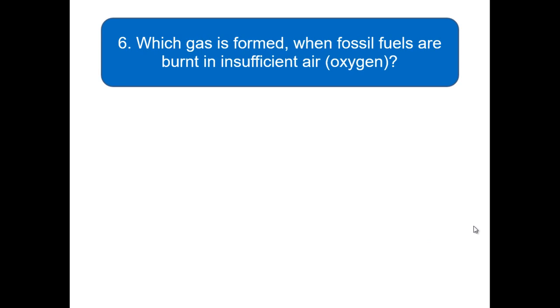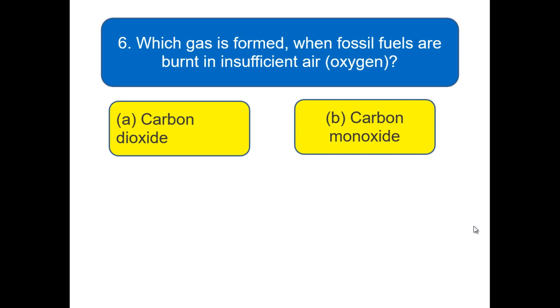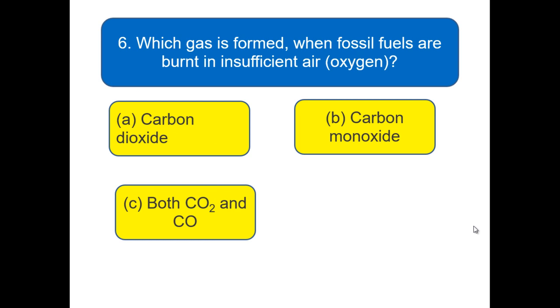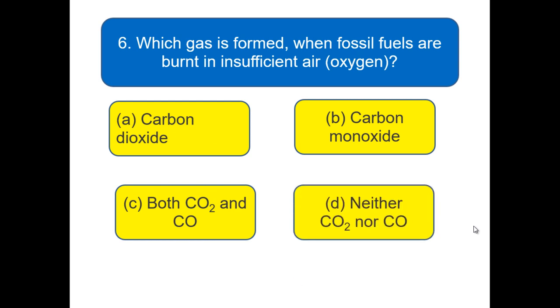Which gas is formed when fossil fuels are burnt in insufficient air? Option A, carbon dioxide. Option B, carbon monoxide. Option C, both CO2 and CO, which means carbon dioxide and carbon monoxide both. Option D, neither CO2 nor CO, which means not carbon dioxide, not carbon monoxide. Which is the right answer for this question? Just choose it and write it in your paper. Here we go for the next question.